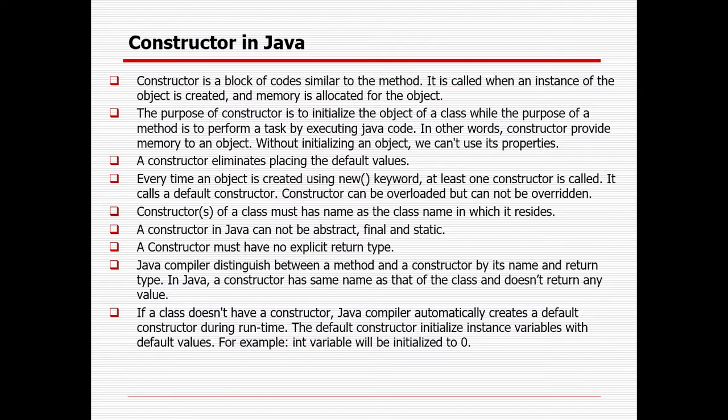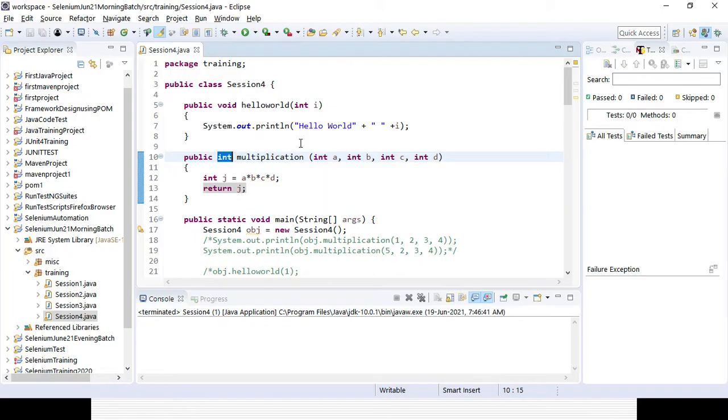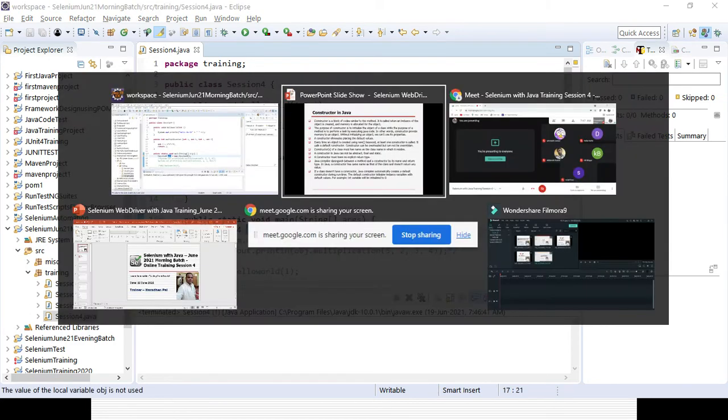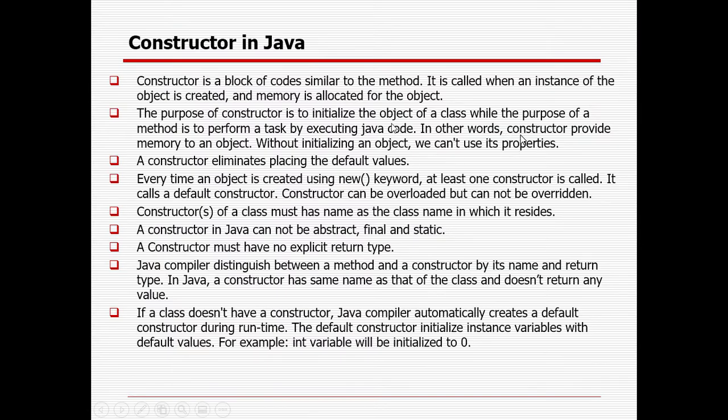Okay. So a constructor is a block of code similar to a method. It is called when an instance of the object is created and memory is allocated for the object. The purpose of a constructor is to initialize the object of a class. So as and when creating an object, the object needs to be initialized. That is the reason the concept of constructor is there. While the purpose of a method is to perform a task by executing Java code. In other words, a constructor provides memory to an object.